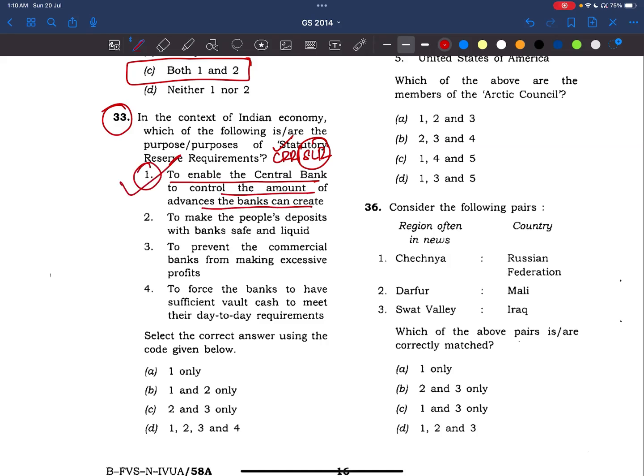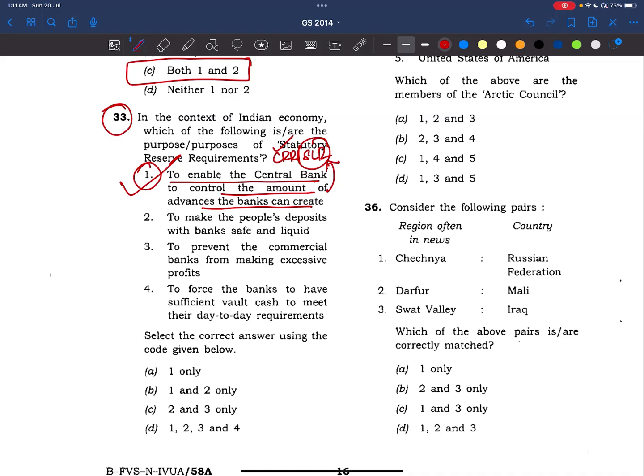Yes, from bank advances only, RBI is keeping some amount of money with itself, and also it is instructing banks to keep some amount with themselves so that at the time of any demand withdrawals, even for day-to-day transactions, the bank should be able to operate. That's why RBI has introduced these statutory reserve requirements.